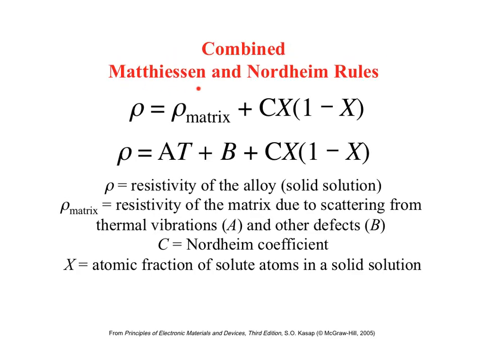Using Matthiessen's rule, we can find the resistivity of our material for both scattering mechanisms combined by simply summing the components of resistivity from each mechanism. Here we have the resistivity of the matrix, which includes the thermal scattering, so that we have the temperature-dependent term, plus a constant term due to other defects such as dislocations formed during work hardening, and then the impurity scattering due to the solid solution alloy, where we use Nordheim's rule.